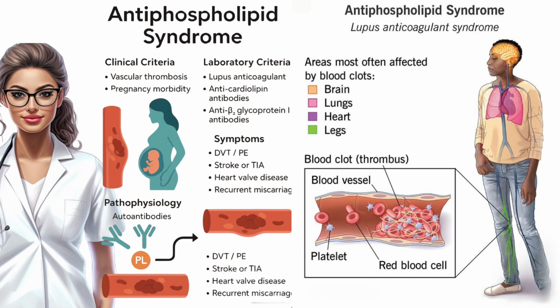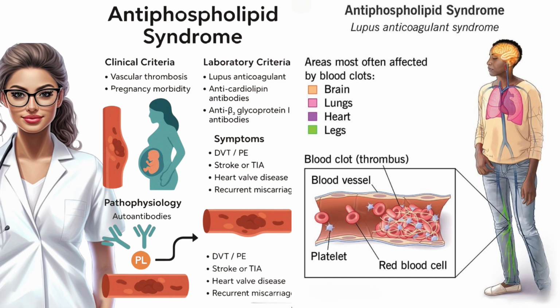Example, pregnancy case. Imagine a woman who's had 3 early miscarriages. She starts low-dose aspirin and LMWH early in pregnancy. This time, she delivers a healthy baby. That's the power of recognizing and treating obstetric APS appropriately.